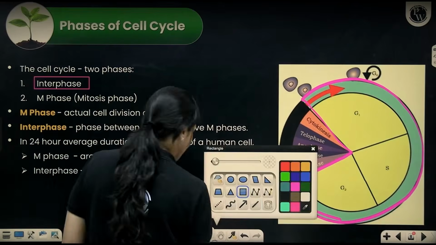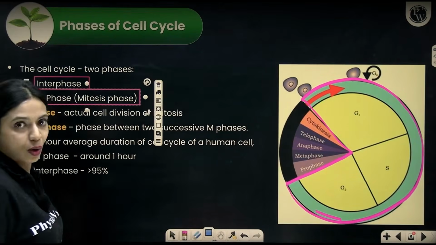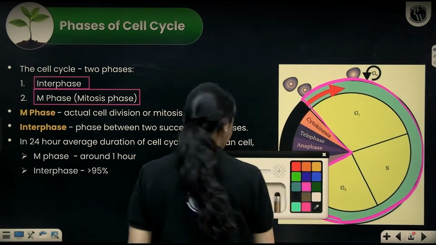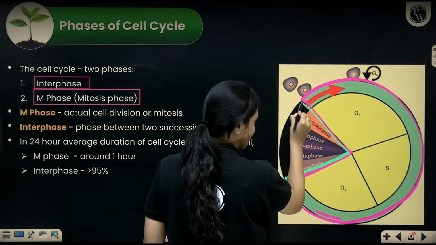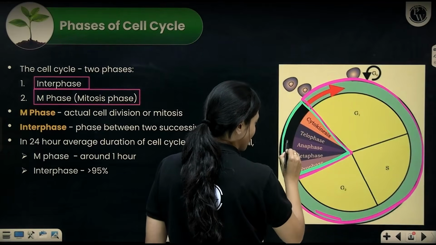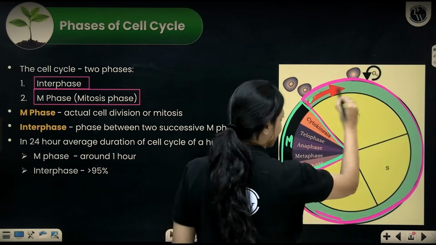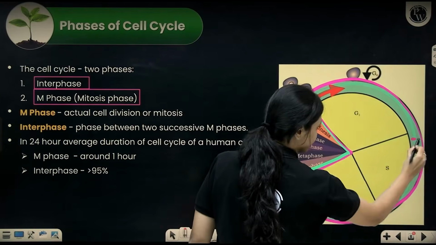The phase in the cell cycle when the cell is actually dividing is called the division phase or M phase. So that I will highlight here in maybe cyan color. So here is when the cell is undergoing cell division. So this is the M phase. From here to here, this is interphase.